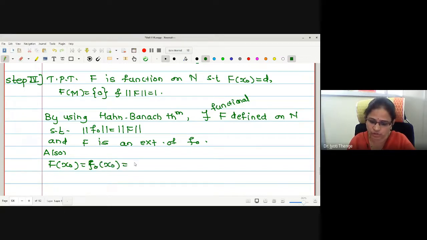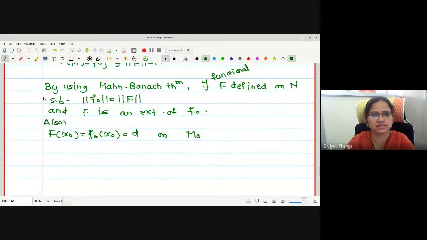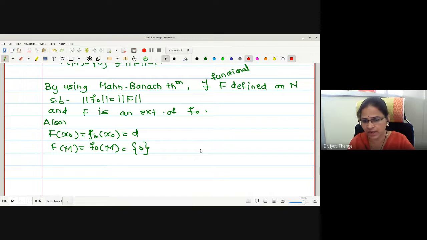F naught of X naught we have proved already d. Okay, it is not necessary to write on M naught because at this point it is asked, no? And F of capital M is F naught of capital M, equal to singleton 0. What is the reason behind this?